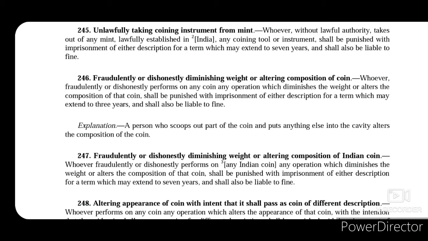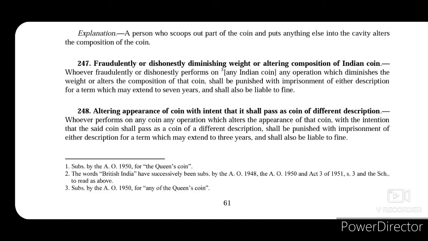Now the explanation says that a person who scoops out part of the coin and puts anything else into that cavity to alter the composition of the coin shall also be held to commit an offence under this section. Now section 247 talks about fraudulently or dishonestly diminishing weight or altering composition of Indian coin. Whoever does this kind of act of diminishing weight or altering composition of an Indian coin will be punished with imprisonment of either description for a term which may extend to 7 years and shall also be liable to fine.